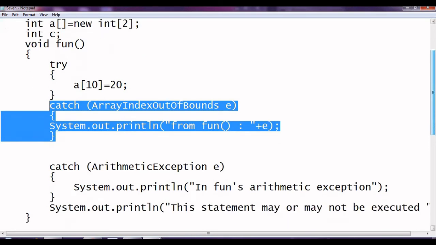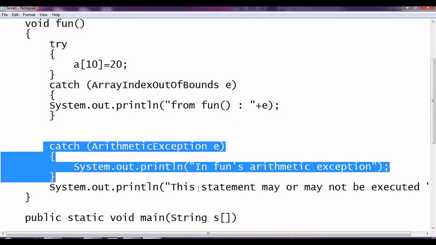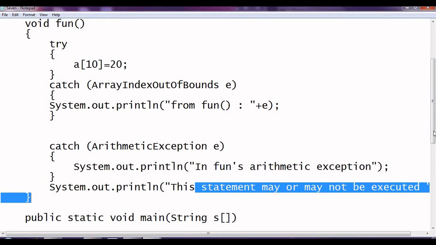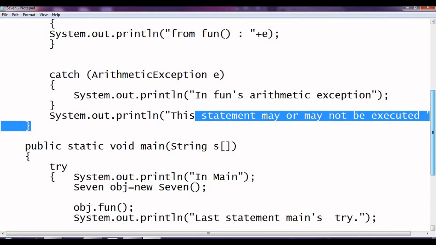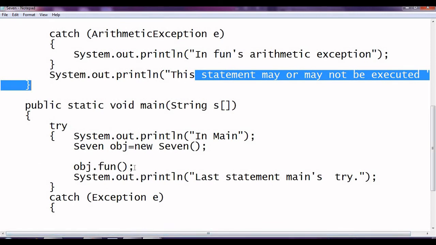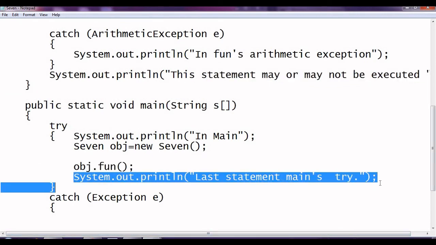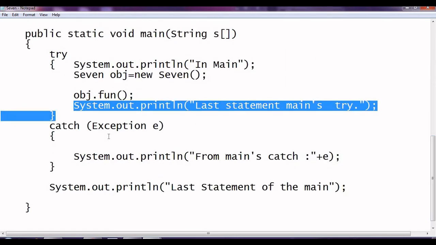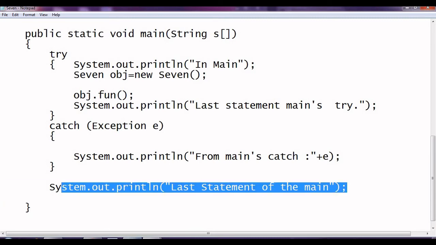It means it will not go for this catch, and it will go for normal execution. This statement will be executed at this time, and then it will come out from this function with the error resolved. It will go for normal execution, no need to go for the catch, and then it will print the last statement of main.